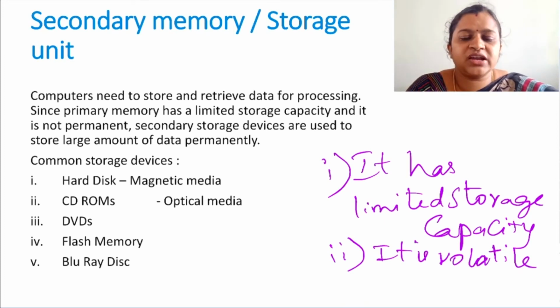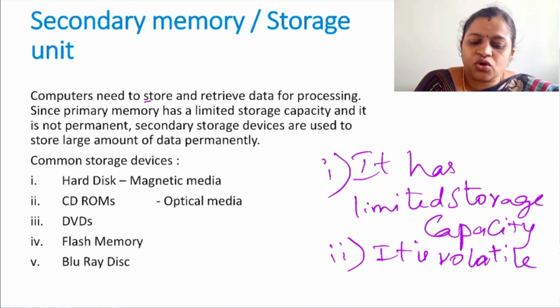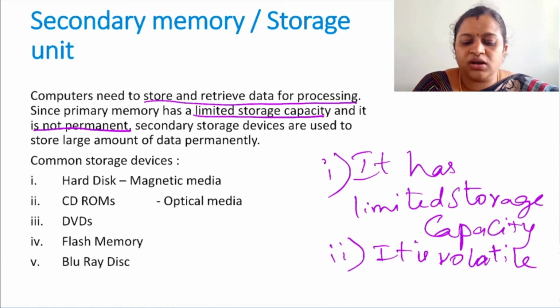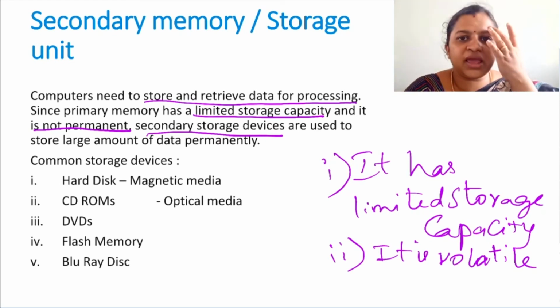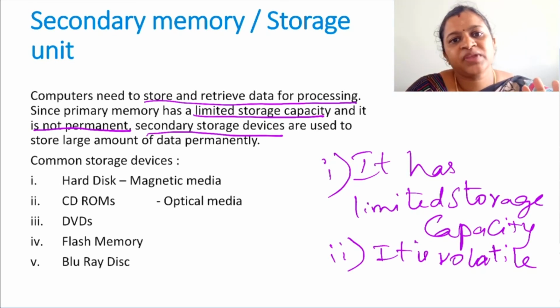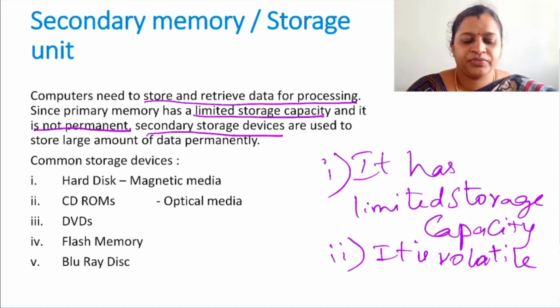So if you want to save your data for future reference, you should use a secondary storage unit for storing your data. So computers need to store and retrieve data for processing. Since primary memory has limited storage capacity and it is not permanent, we have to move on with another option, which is the secondary storage devices. There is a difference between memory and storage. Memory means it is not permanent. It is just a temporary thing to store the data and for performing some operations. Whereas storage means the data will be stored permanently for future use also.